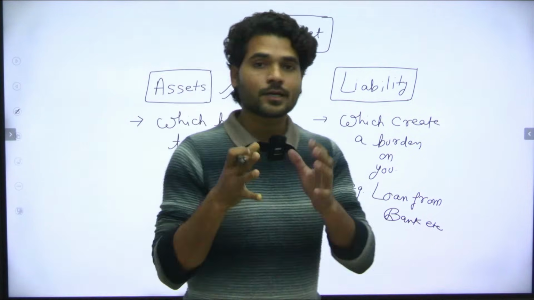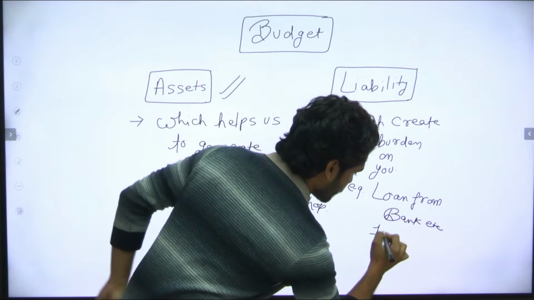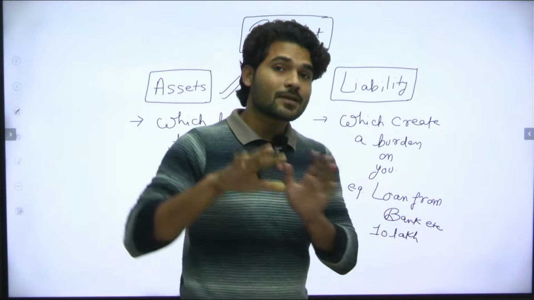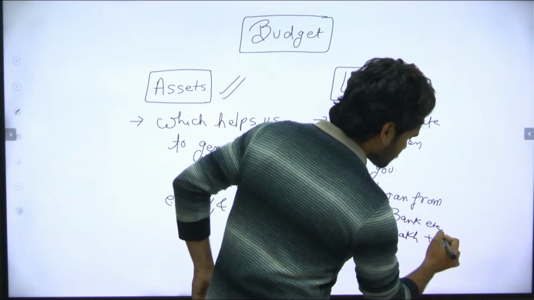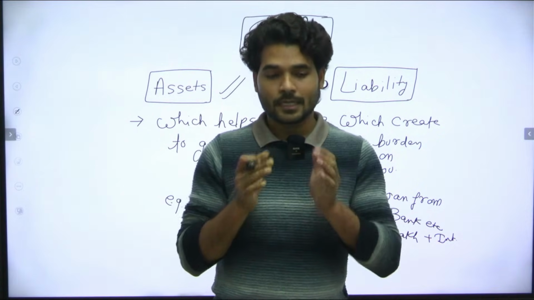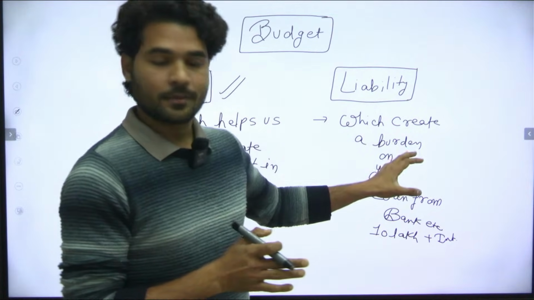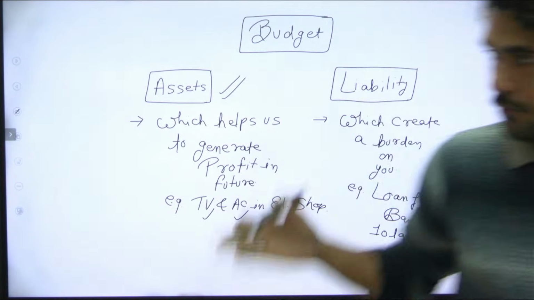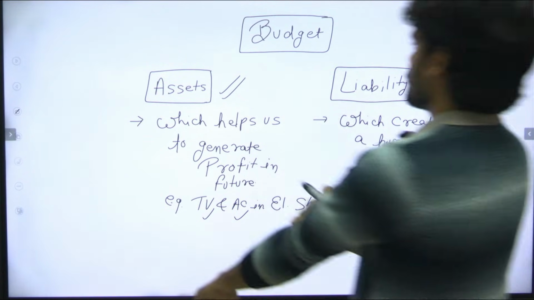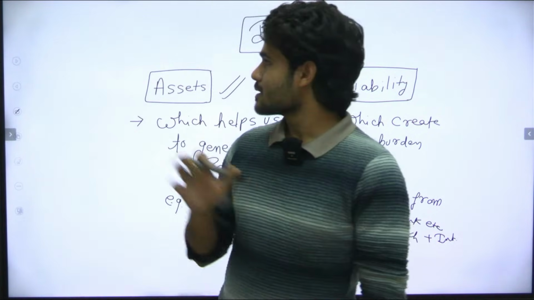So you have a burden to pay, suppose, 10 lakh rupees plus interest. So it is an obligation on you. It is a burden on you. So that is called a liability. Okay. So take a screenshot if you want. I hope that you understand what is asset and what is liability.